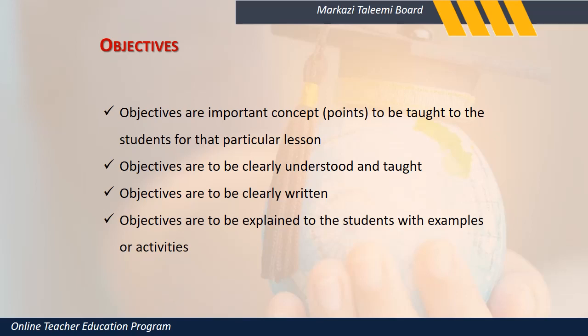Objectives are to be clearly understood, and first, as a teacher, you need to be very clear about which objectives you are going to decide. I want my UKG children to know that there are 5 different people in society who help us. One is a doctor, one is a police officer, one is a nurse, one is an army officer, and one is the municipal officer or the support staff in the municipality.